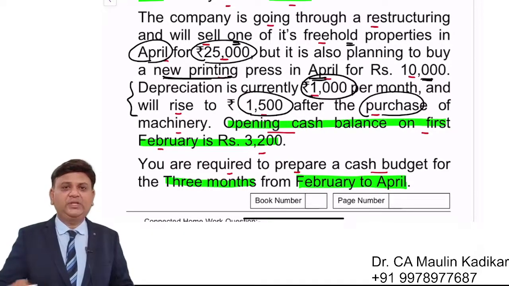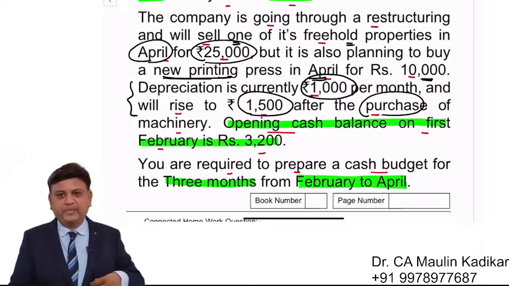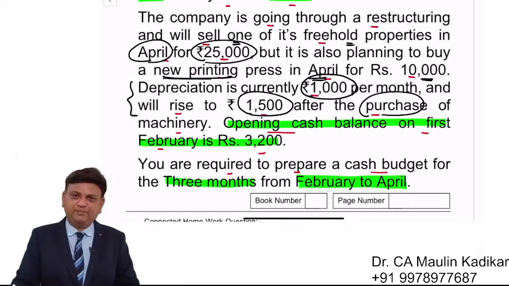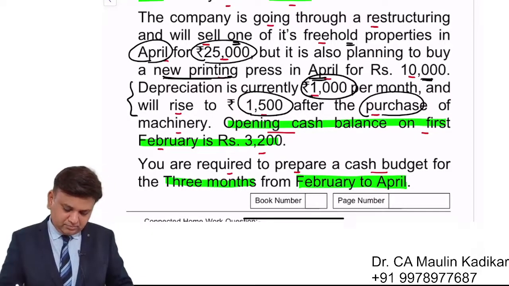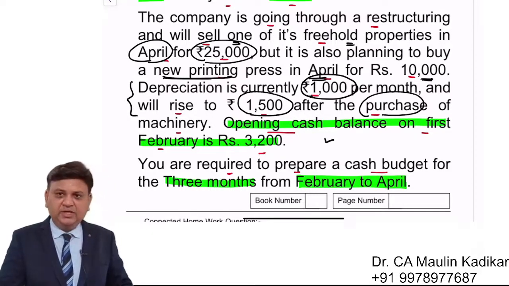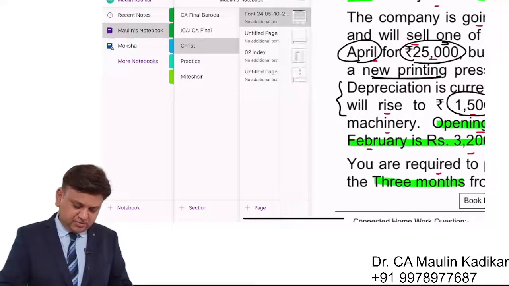Friends, how to incorporate the depreciation information in the cash budget? We understand that it will not have any impact. Why? Because it is a non-cash item. Opening cash balance we already have considered. You are required to prepare the cash budget.